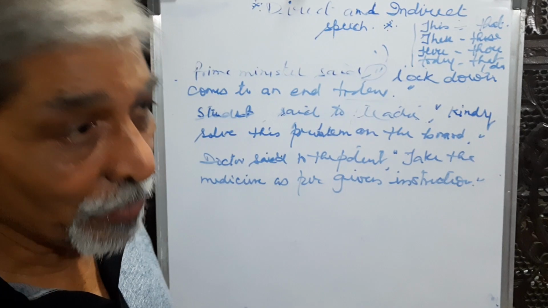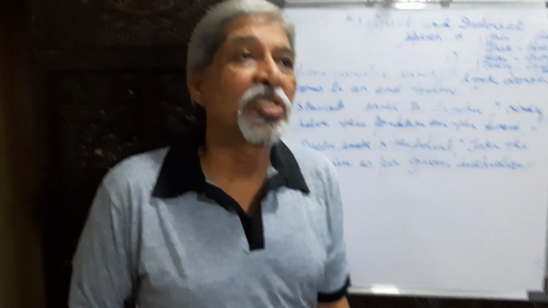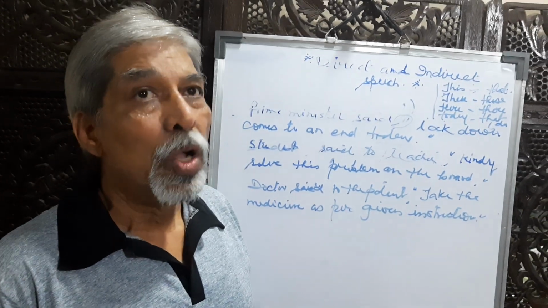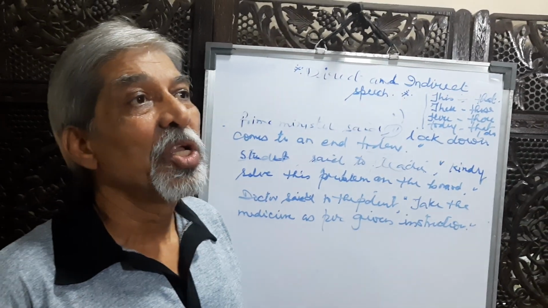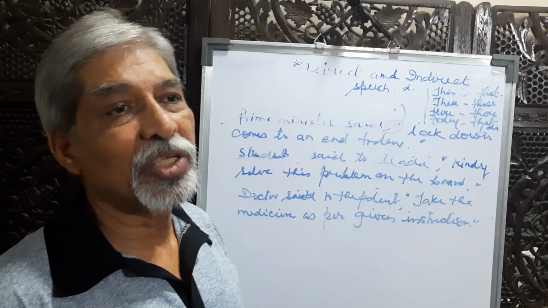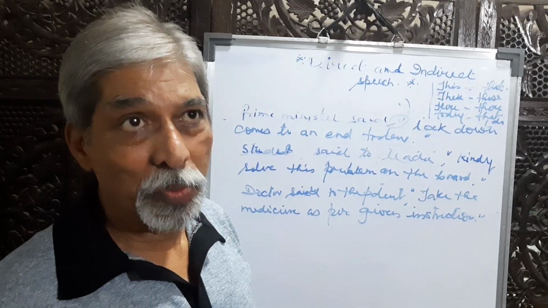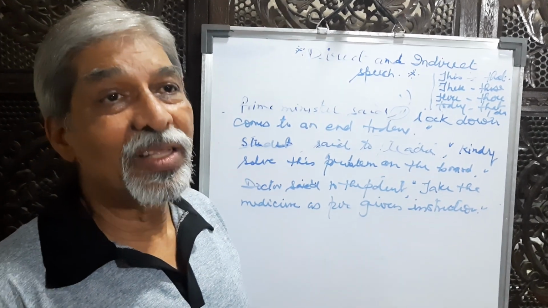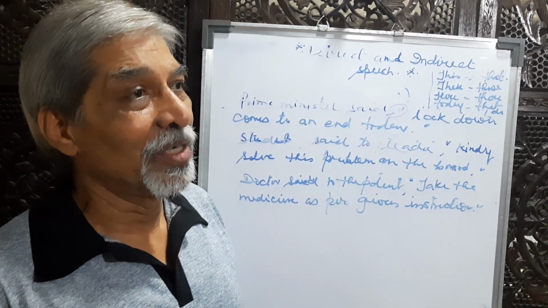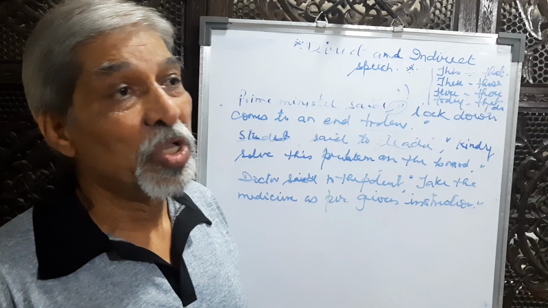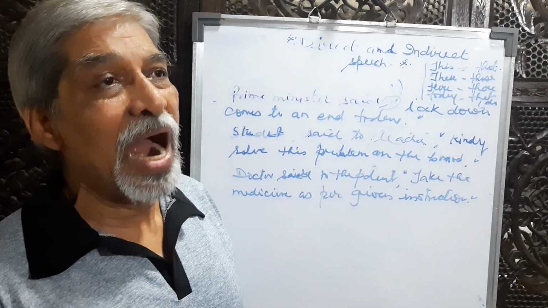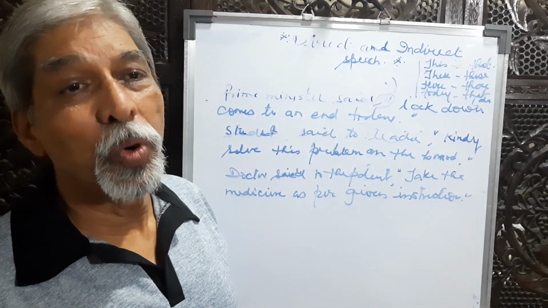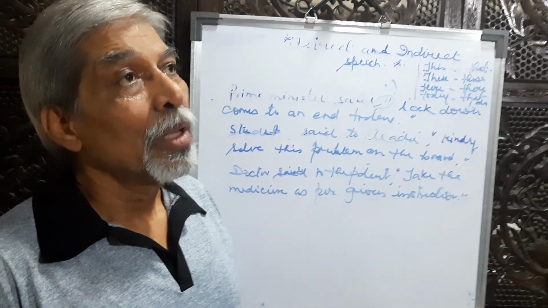Take some more examples. Father said to the son, comma, inverted comma, work hard to score better marks in SSC board. Again here it is an advice. So father advised the son, comma inverted comma will be removed by to, to work hard in order to get better marks in board exams.